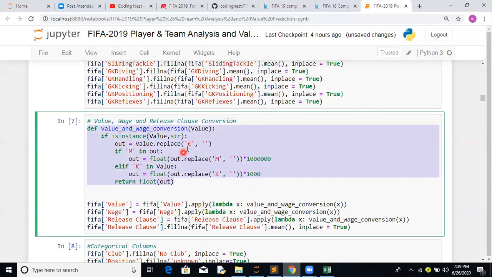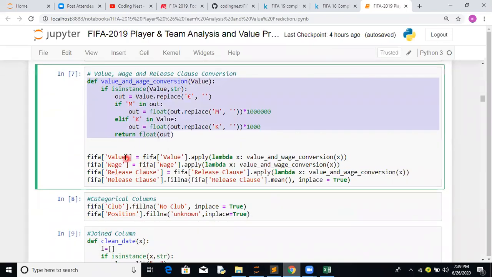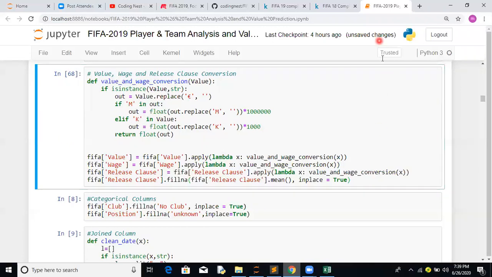We have written a function. Say, for an example, euros: we are replacing that euro with empty. If it is a million, we are just multiplying it with a million. If it is 1,000, we are multiplying by 1,000, and the rest we are returning as these particular values. We will be applying this on 3 features: value, wage, release clause. Basically, it has some empty values as well. Since after this conversion the value is converted into a floating point number, we are replacing the remaining values with the mean values. In this way, we are able to work it out for 3 features, basically value, wage, and release clause. Does anyone have any questions on this?